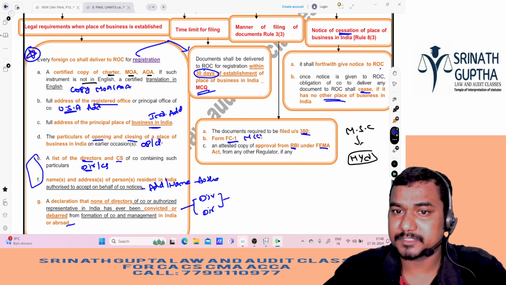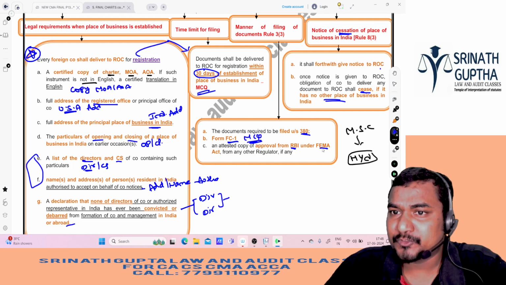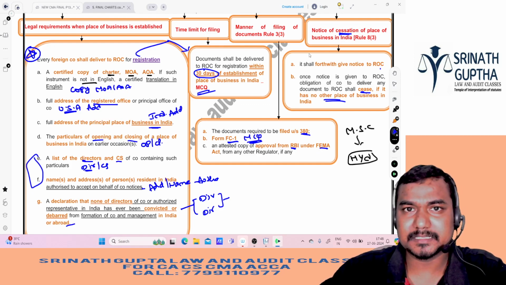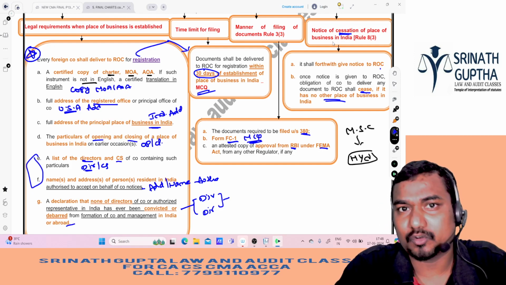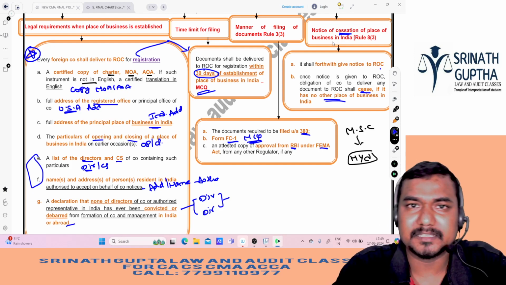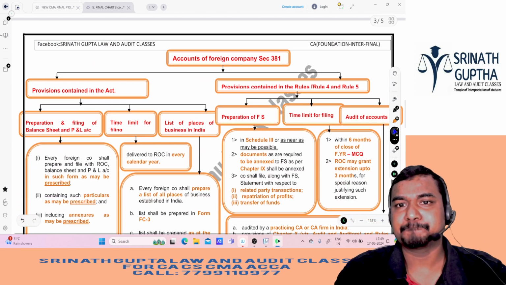This can also be asked in MCQ. Along with all these documents, we have to give the approval of RBI and FEMA also. Once we are closing the business in India, we also have to inform ROC. Once we inform ROC that we are closing the business in India, no further document is required to be given to ROC, because we are no more doing the business in India.